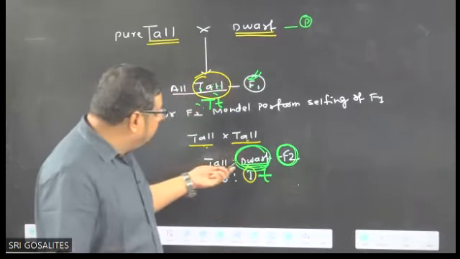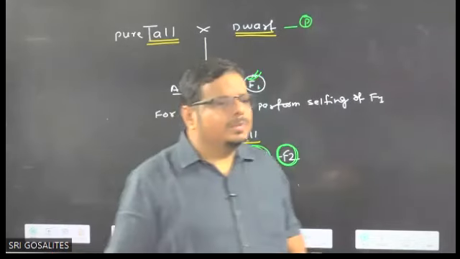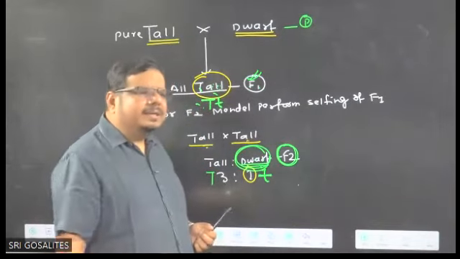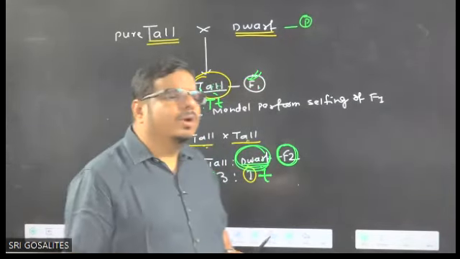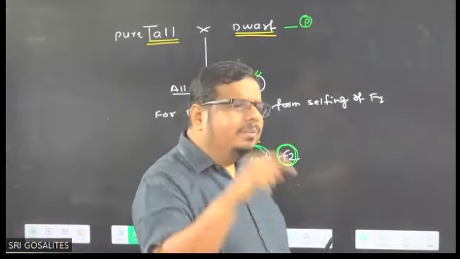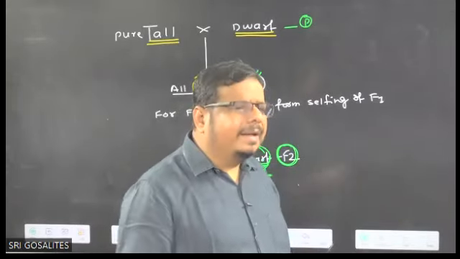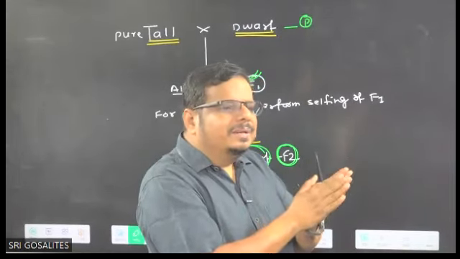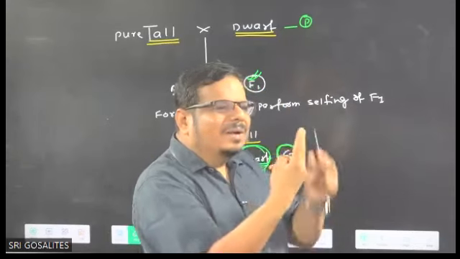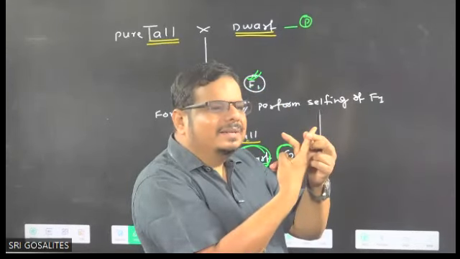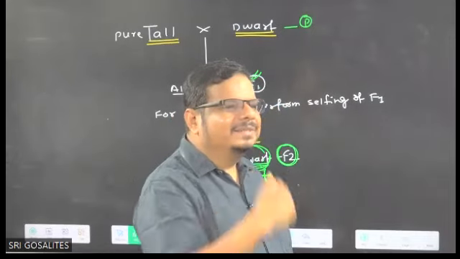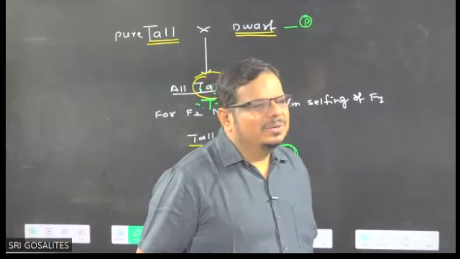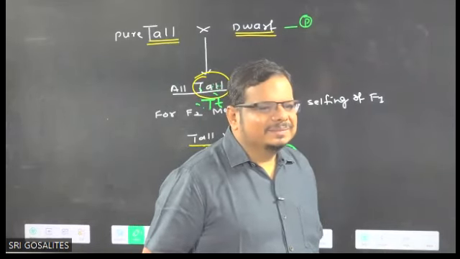He got dwarf plants in the F2 generation. He asked how it is possible. Why? If a parent is tall, it must have capital T, and if their children have dwarfness, the information for dwarfness is also present in that parent. They are tall and they have information for dwarfness. How many factors? One for tallness, another for dwarfness in the next generation. So factors are present in pairs. You understand how Mendel told that factors are present in pairs?